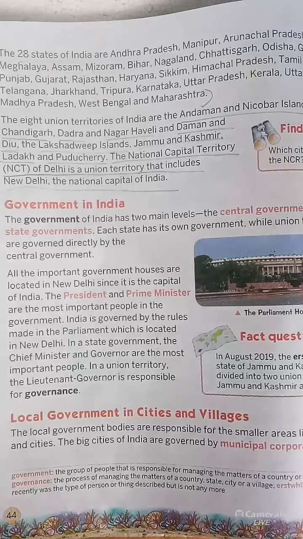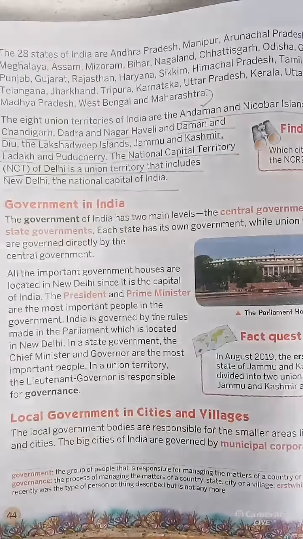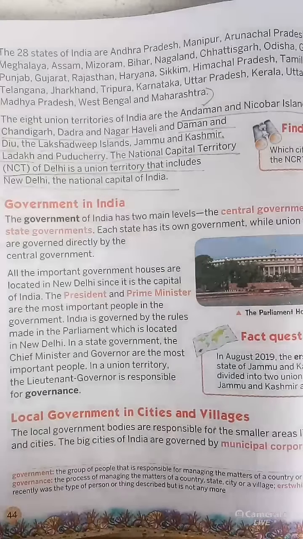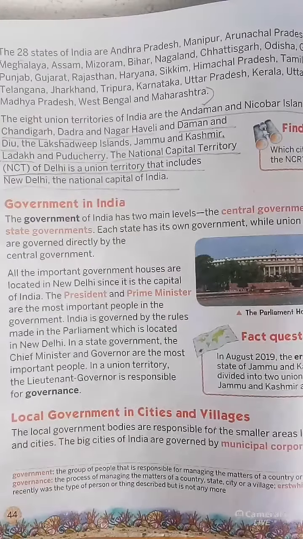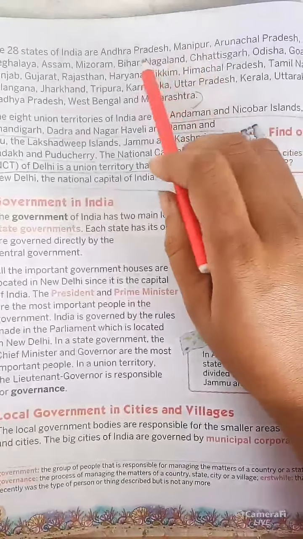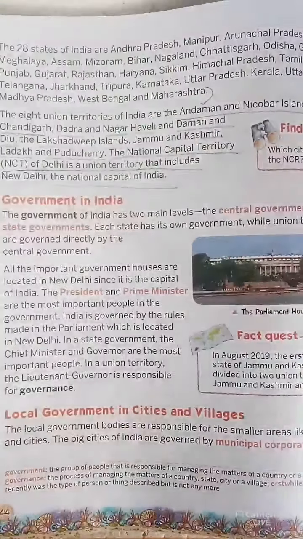I think you know every place's name, but you don't know that they are states. So in our India 28 states are there. Everyone, just repeat and learn by heart the spellings and the state names.